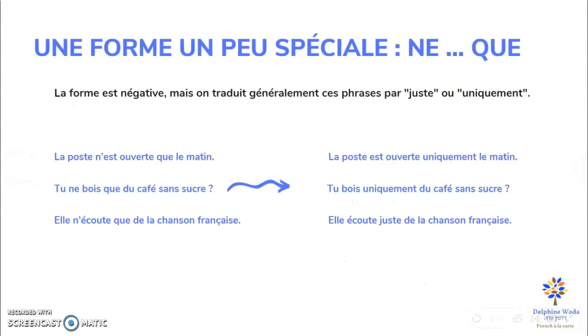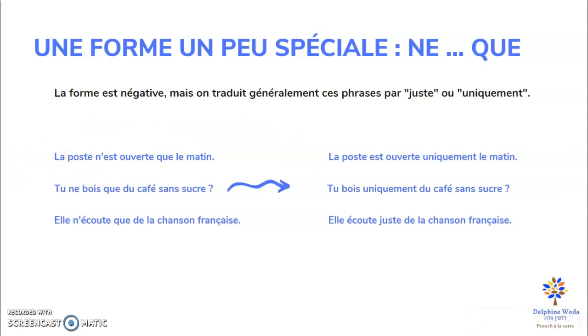Let's see a quite special form, ne... que. Why is it special? Because it's negative. We have ne and then que, but we usually translate these sentences with just, only. So for example, this sentence here, la poste n'est ouverte que le matin. Actually, it means la poste est ouverte uniquement le matin.